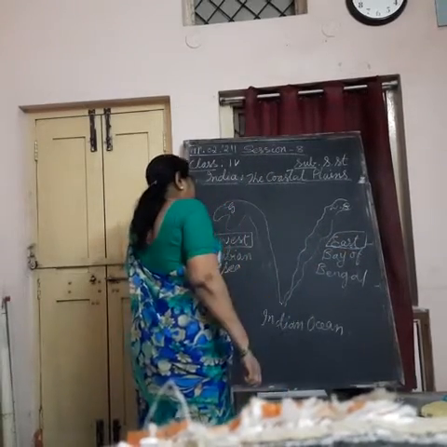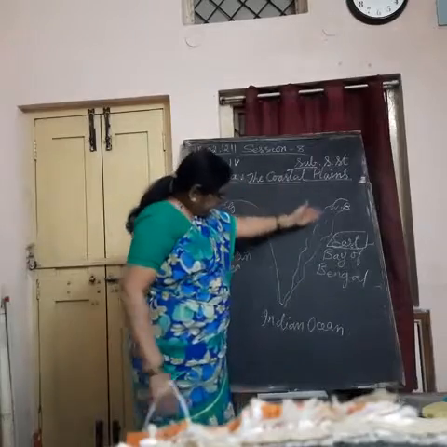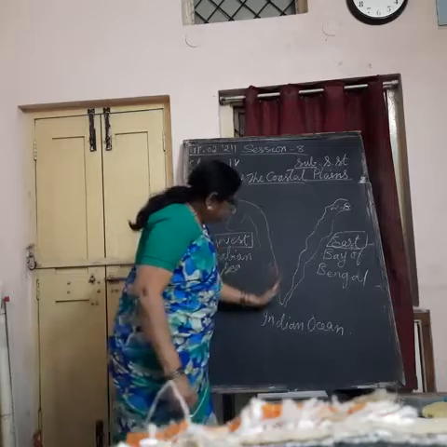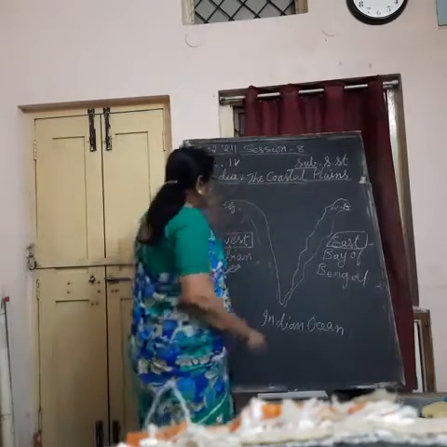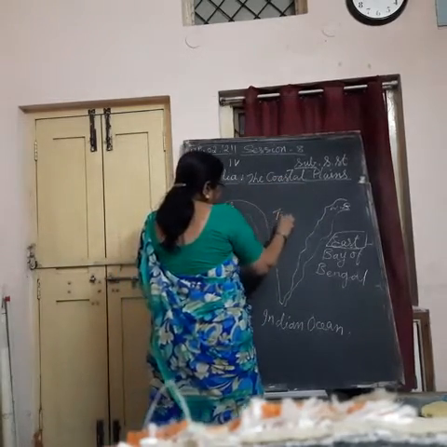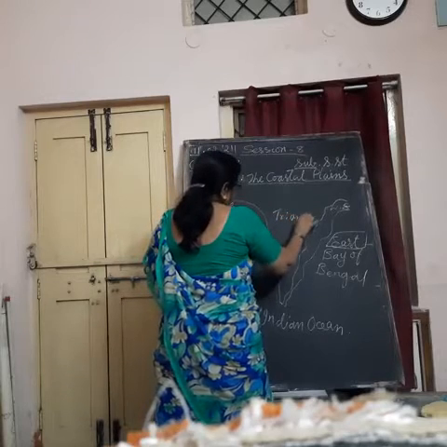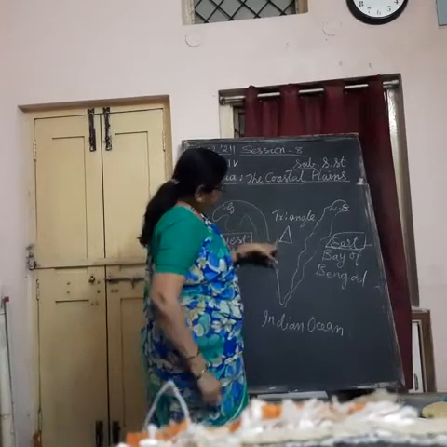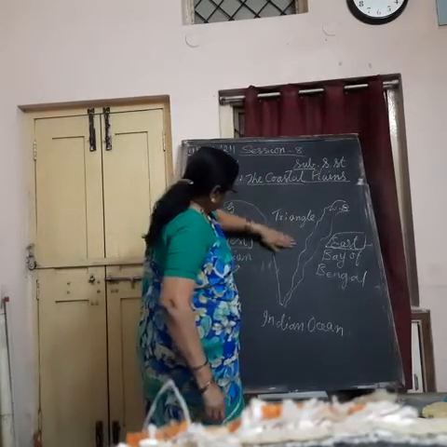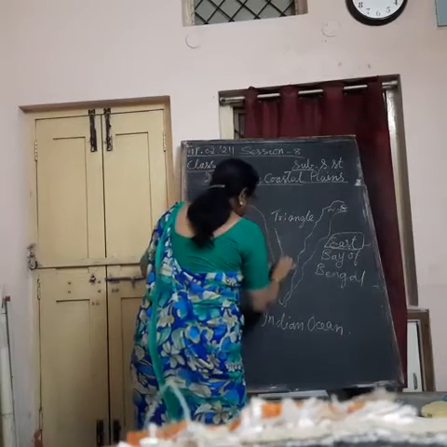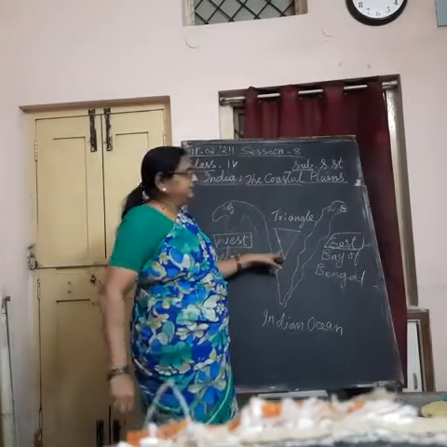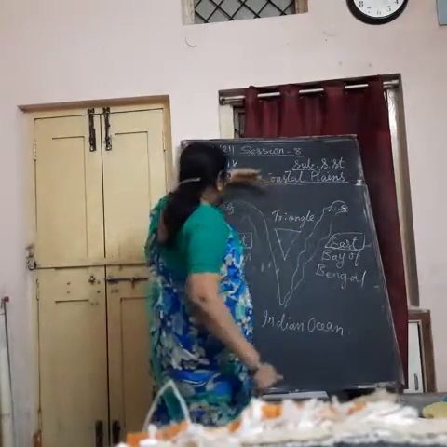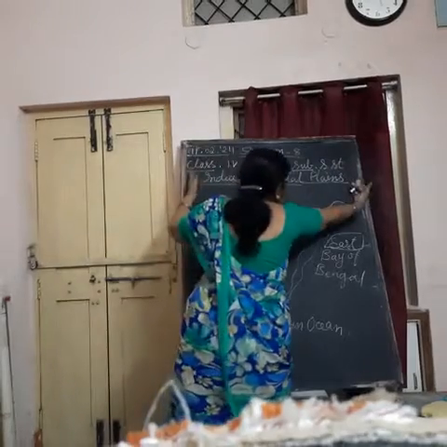By seeing this pattern, you can easily say that the southern part of India, half of India, is triangular in shape, like an upside-down triangle. In the north, it is broader like this.